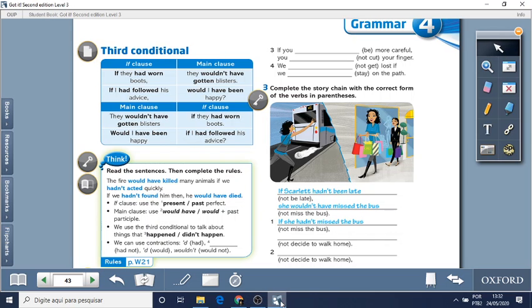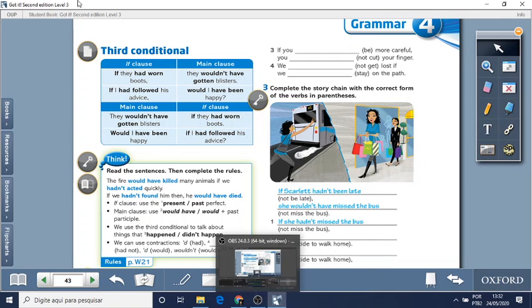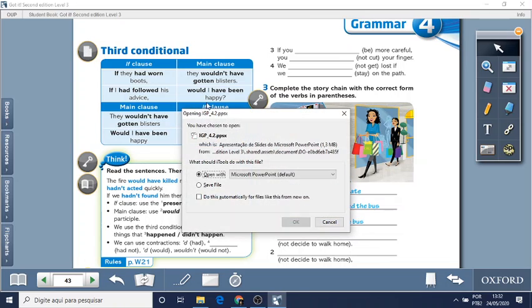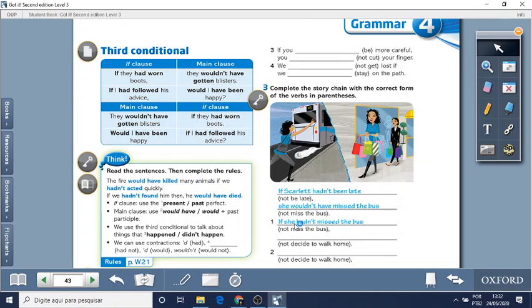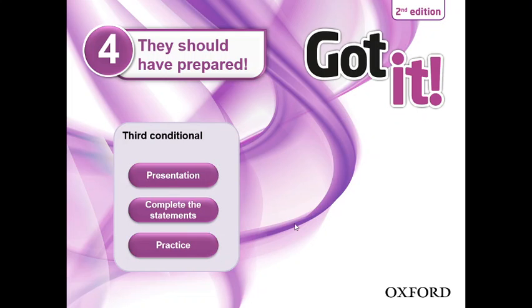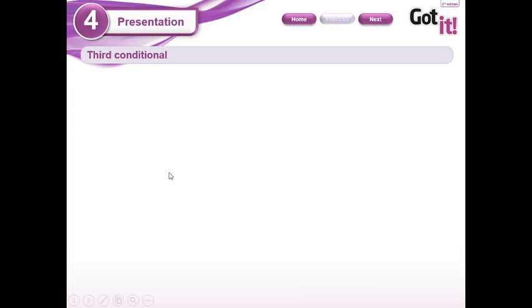Hello everyone, and today we are talking about third conditional. Have you watched the videos I posted? It's nice to watch the videos before, okay? So let's see. What is the third conditional?